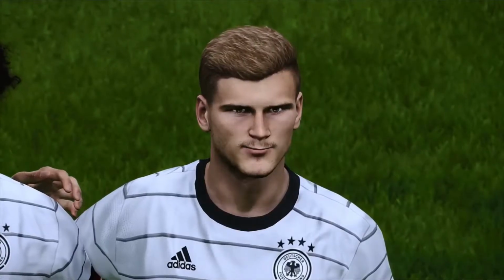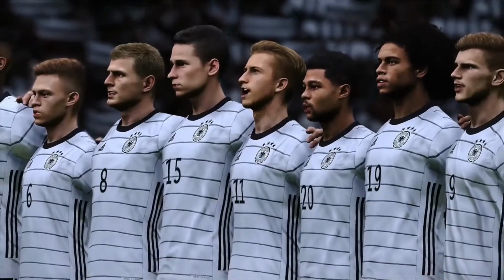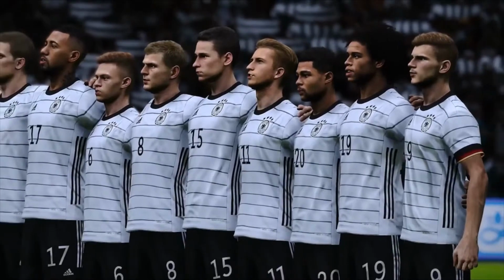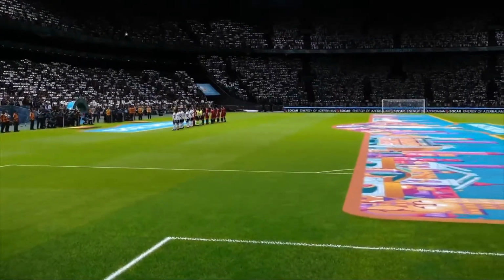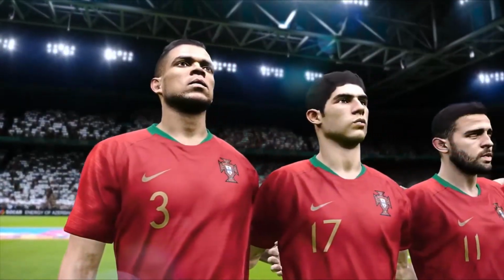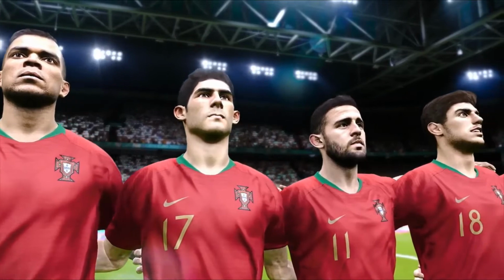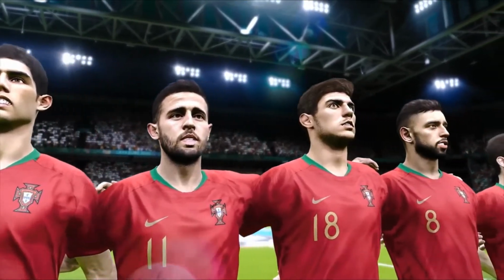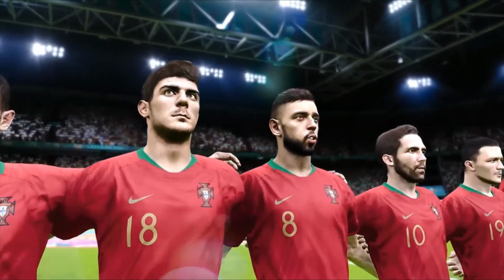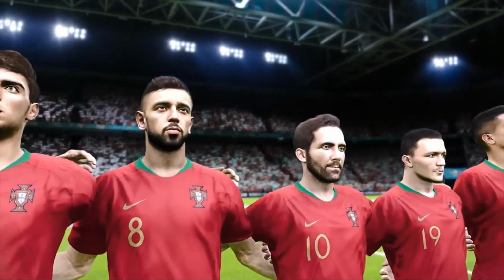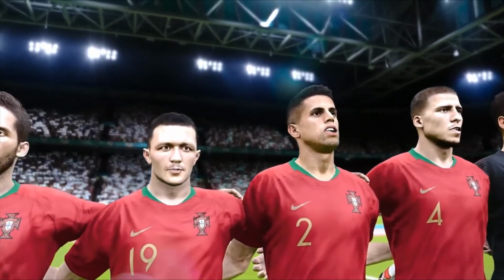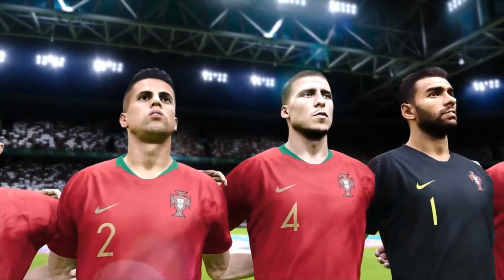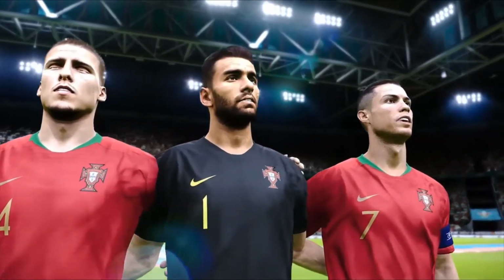However, if results go the other way and Portugal win this game, they are only the second team to be guaranteed a place in the knockout stages of the competition, and they will be guaranteed to finish first. They will be the only side in the competition so far guaranteed the top spot in their group. Well, as we see so far, these groups are really wide open, and there's still loads to play for. This could be the game that decides whether Portugal goes through or not. It's all to play for.